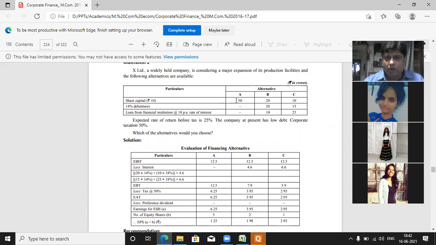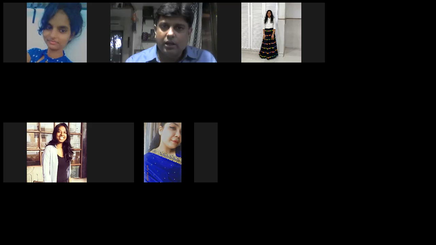Whether we should go only for 50 crores of equity share capital, or we should go for 20 crores of equity, 20 crores of debenture, or 18 crores of term loan. So that purely depends on what their cost is and how levered that particular expenditure is for the company. This is what the concept is. Any doubt? No, so we'll solve and ask you.